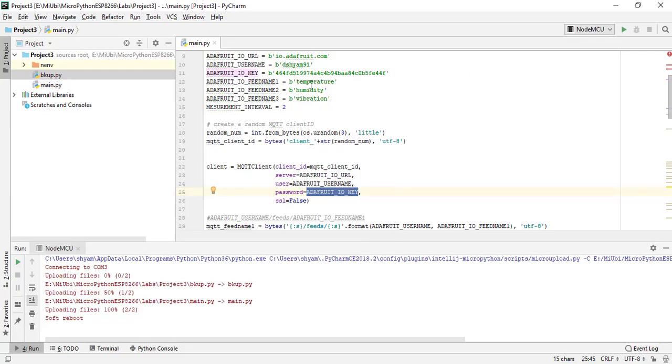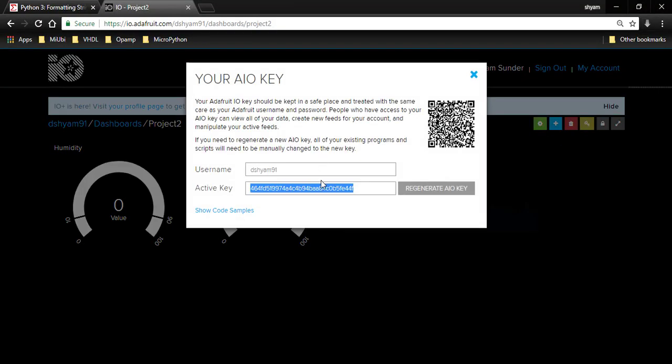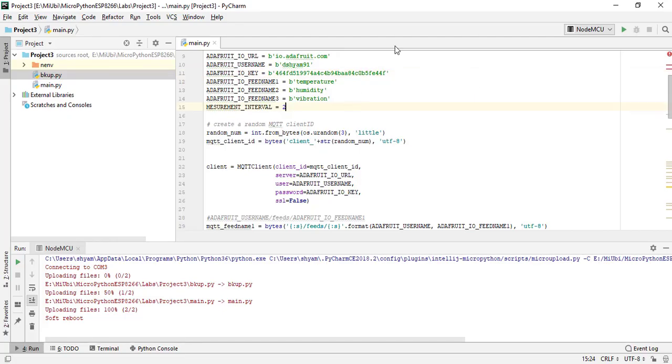I just copied that, and I'll paste my key here. Did my key change? I'll just check. Yes, you can also regenerate your AIO key if you want to generate a new key. So this is my key. I pasted my key, and the password is the IO key. I am not using any SSL here, so I made SSL false.